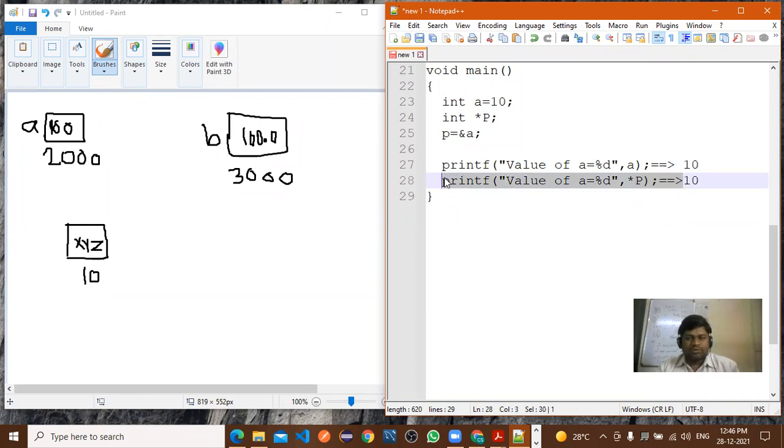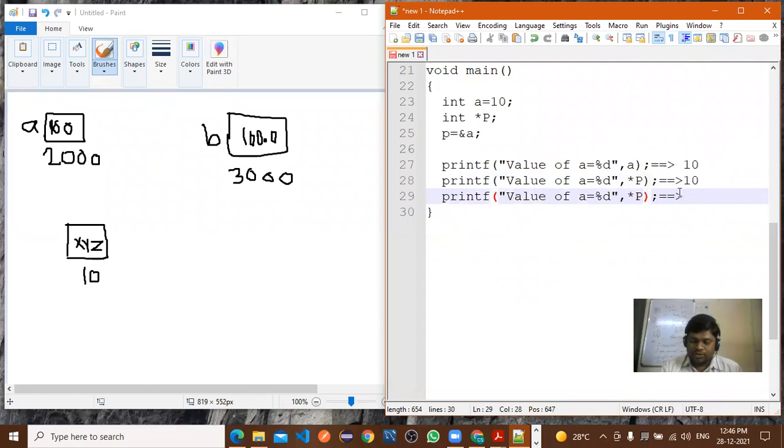Now one more statement I will write. Here I have written star of ampersand a instead of star p. So can I write like this? What is the output of this? 10.